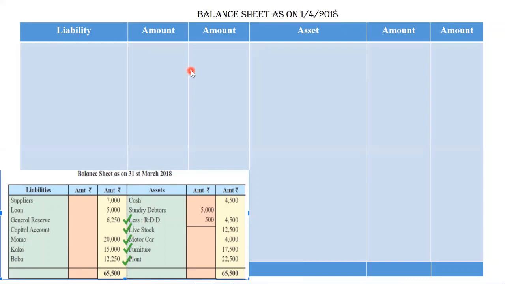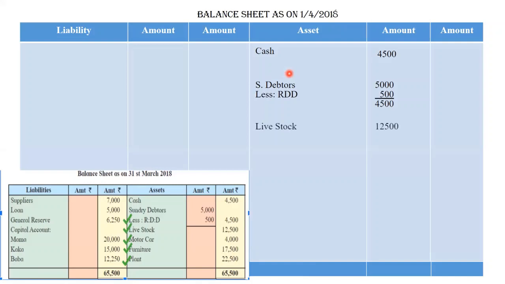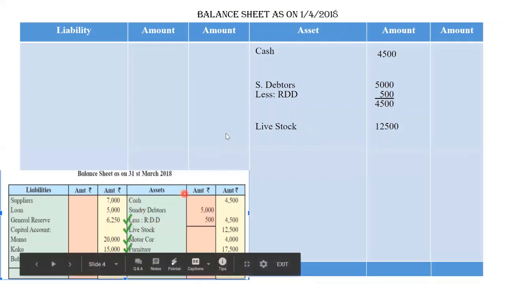Cash, cash 4,500 we have written in gross column. Then sundry debtors are here for 5,000. RDD we are given 500 rupees. So the debtors will be 4,500. I have written it in gross column only because we are having an adjustment in RDD.